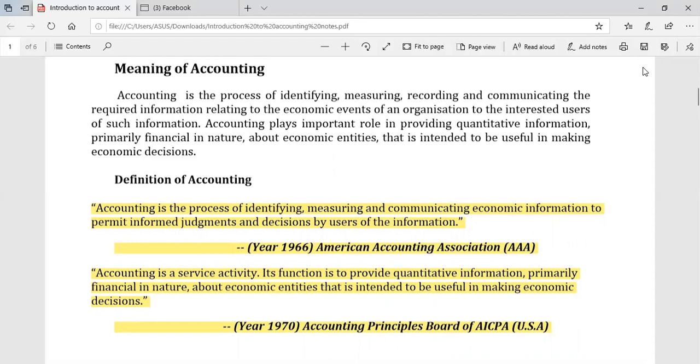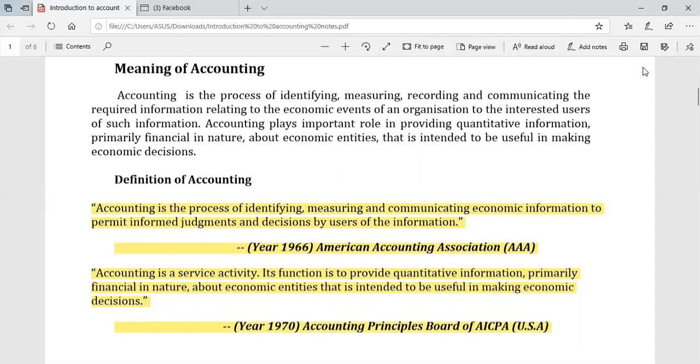After recording, we communicate the required information relating to the economic events of an organization to the interested users of such information.